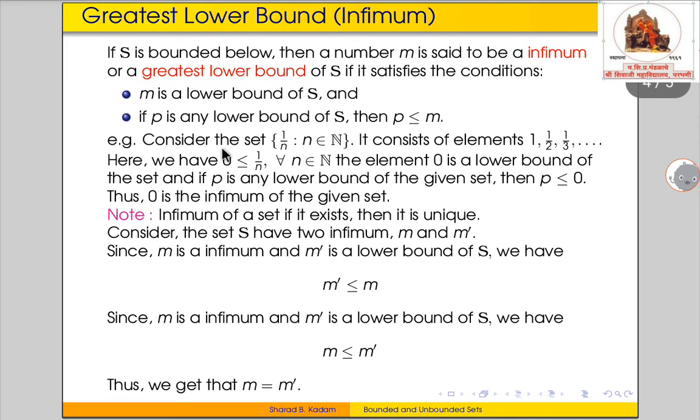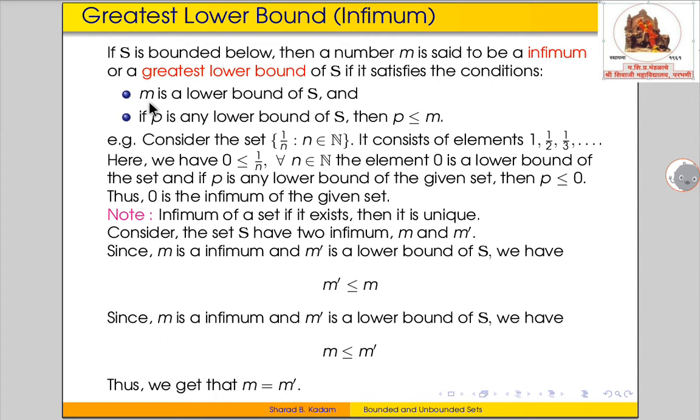Next we have the definition for greatest lower bound, which is also called the infimum. Here we have S, a subset of the set of real numbers, and if S is bounded below, then a real number M is said to be an infimum or a greatest lower bound of the set S if it satisfies the following conditions.